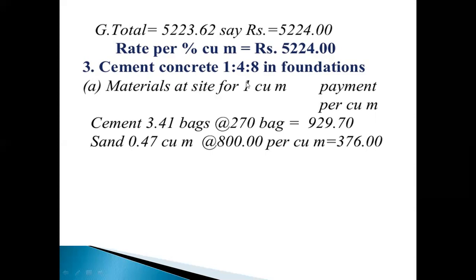So the cement concrete 1:4:8 we calculated already.